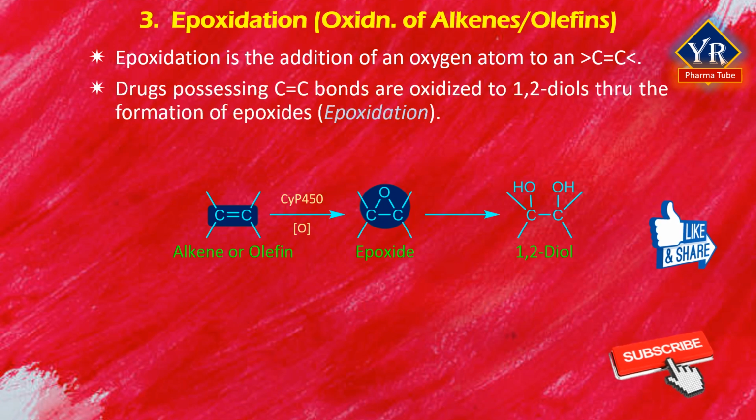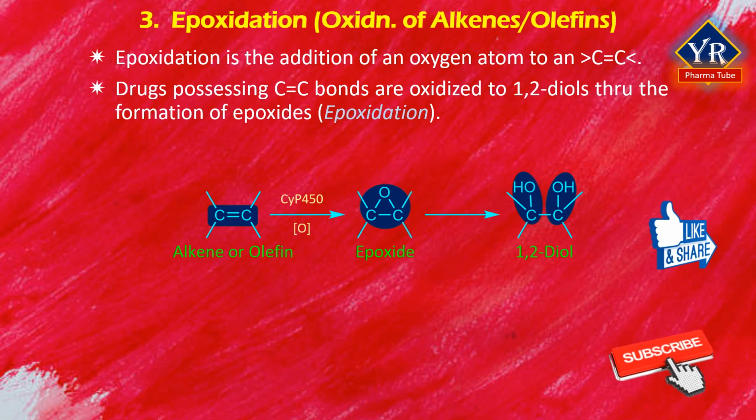Drugs possessing carbon-carbon double bonds are oxidized to 1,2-diols through the formation of epoxides as shown in the figure. Thus, the metabolic oxidation of olefinic double bonds leads to the corresponding epoxide. Hence, the reaction is called the epoxidation.